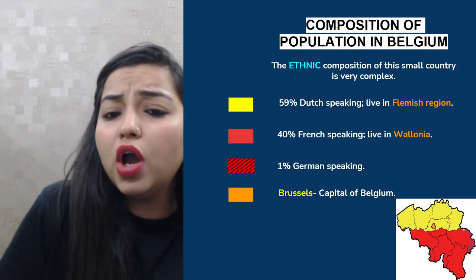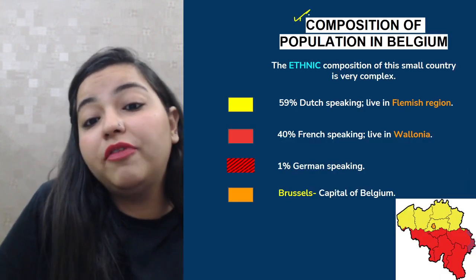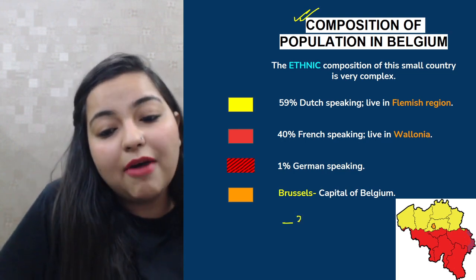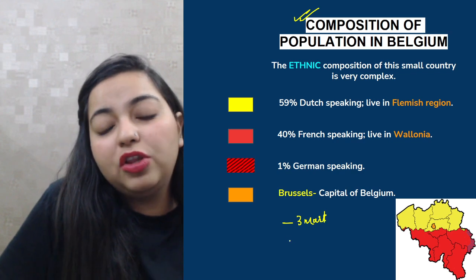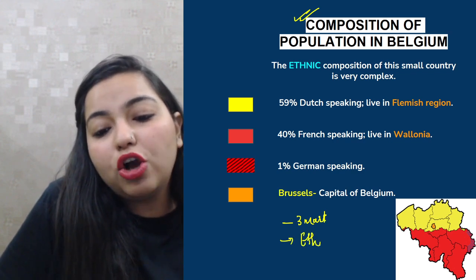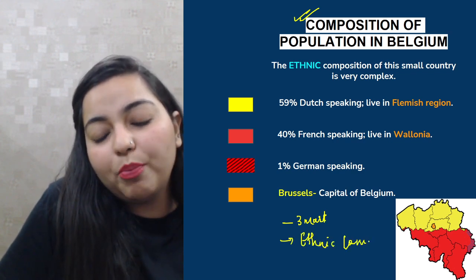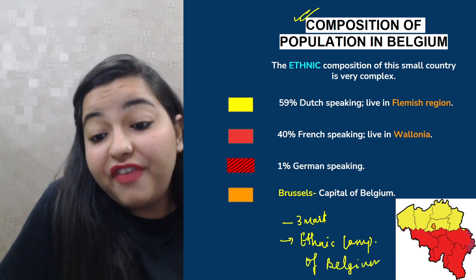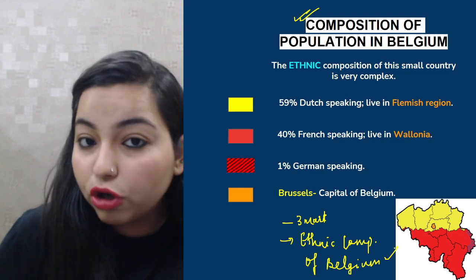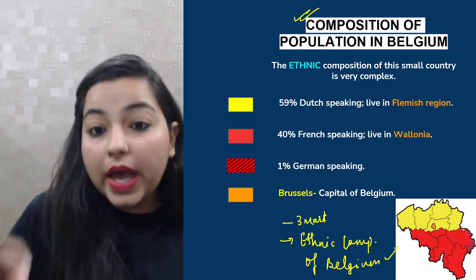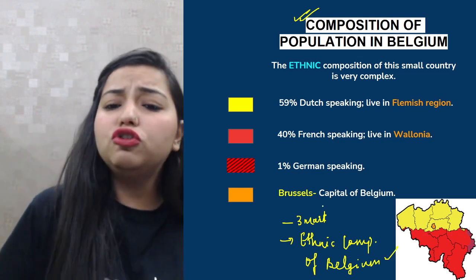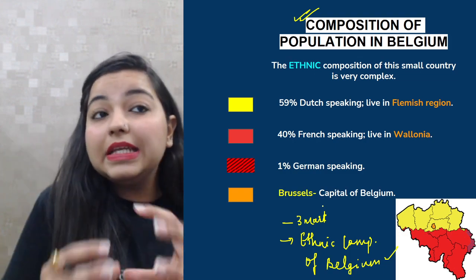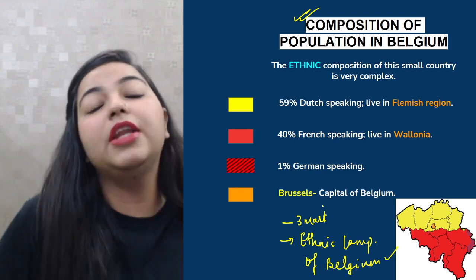Now, talking about the composition of the population of Belgium. From here, the question that can come in your exam for 3 marks is to explain the ethnic composition of Belgium. Ethnic composition of Belgium, a very frequently asked question for your exam. So hear out very carefully. Talking about Belgium, it's a very small country, but it still has a very complex ethnic composition.